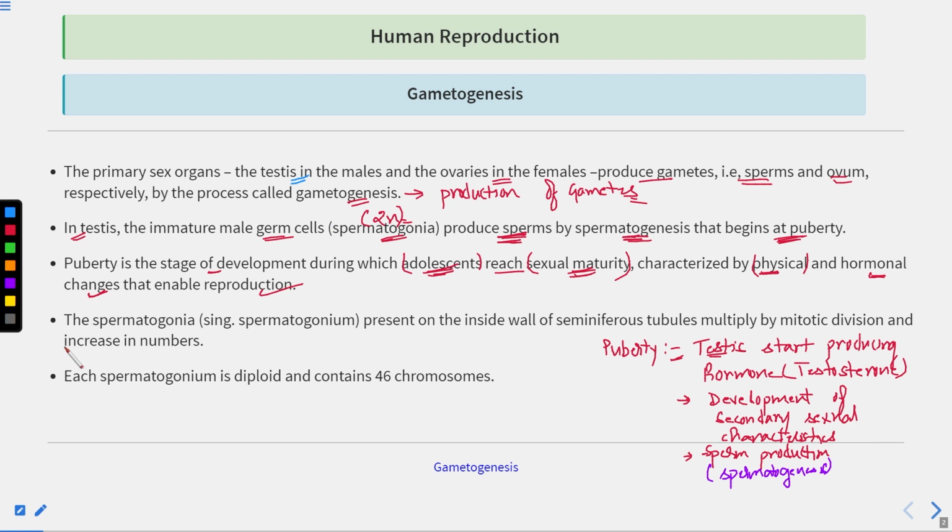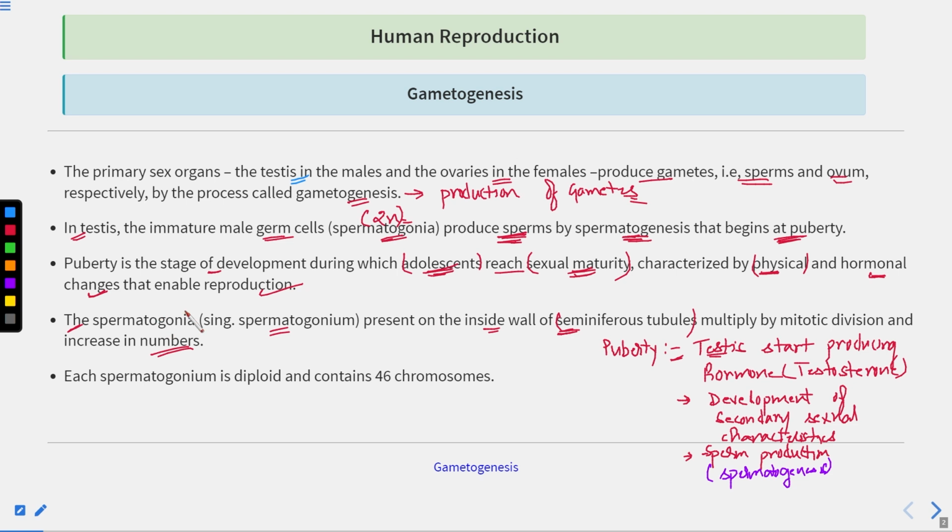Clear? Now, the spermatogonia, which are known as the immature male germ cells. The singular of spermatogonia is spermatogonium. So these cells are present on the inside wall of the seminiferous tubules. When we were studying the male reproductive system, we studied the seminiferous tubules. So within the seminiferous tubules, spermatogenesis takes place. These spermatogonia cells will multiply by mitotic divisions and increase in number. So this is the first step here.